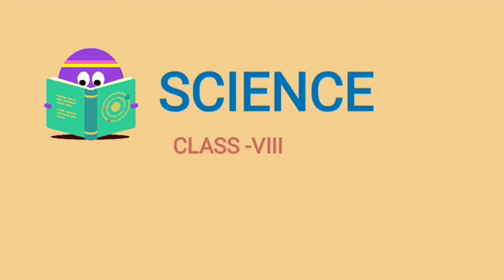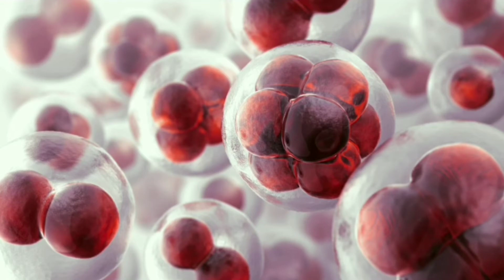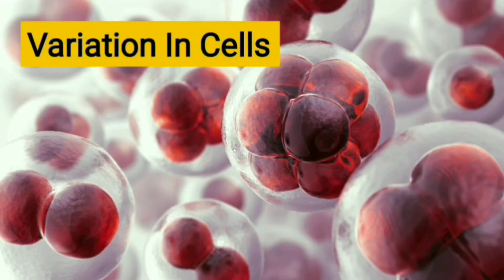Today we will continue chapter 8, that is cell structure and functions. We know that there are millions of living organisms, all of which are made up of tiny cells. These cells vary in shape, size and also in numbers. Let us know about variety in number of cells.